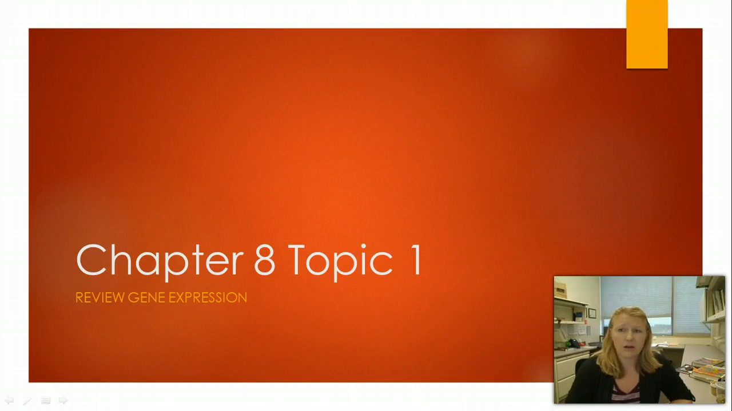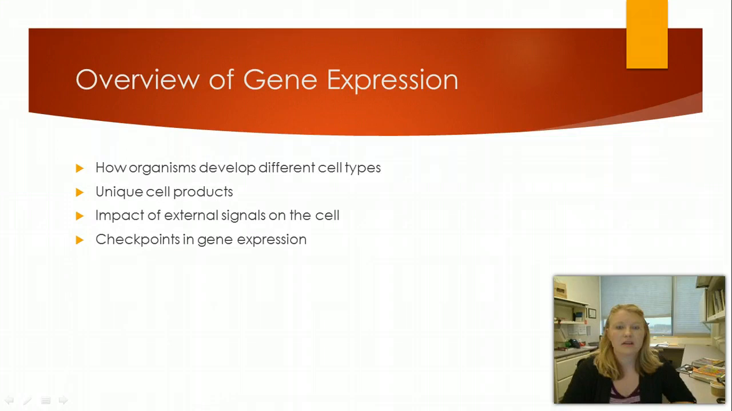So we're going to talk about all of those things and how they work, how transcriptional switches work, and the mechanisms that develop specialized cells. This first topic is just a real quick overview, so hopefully this is nothing new, but make sure you pay attention because it is important material. So in this topic, we're going to talk about how organisms develop into different cell types. We're going to talk about unique cell products. We're going to talk about the impact of external signals and the checkpoints in gene expression.